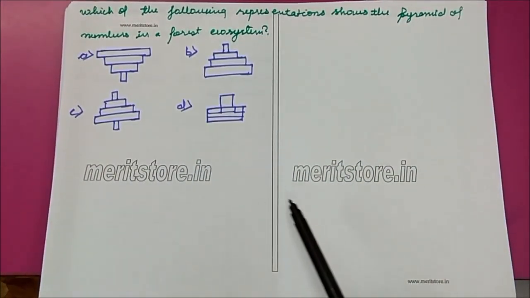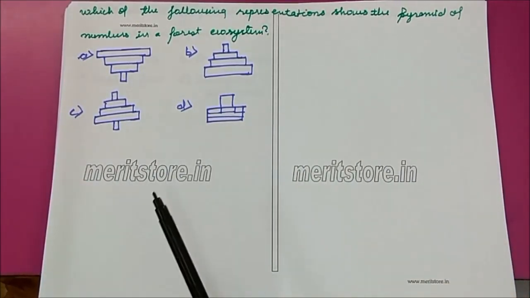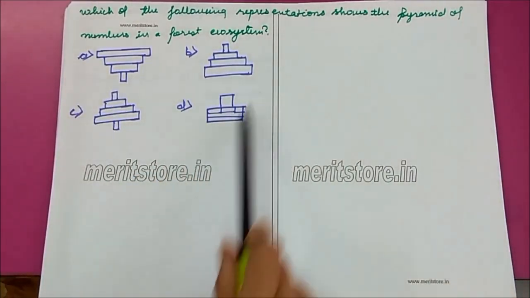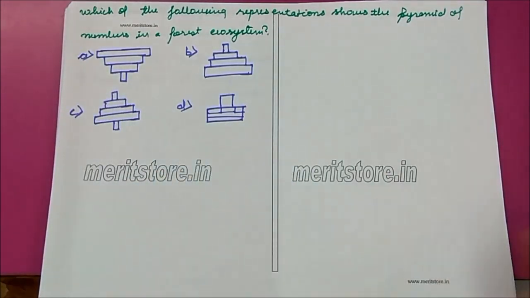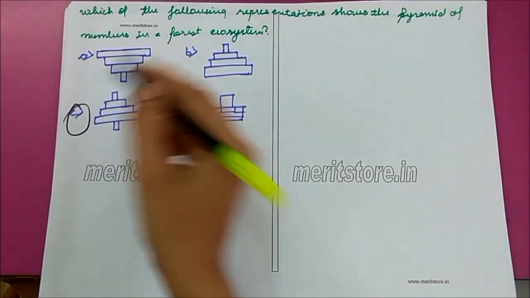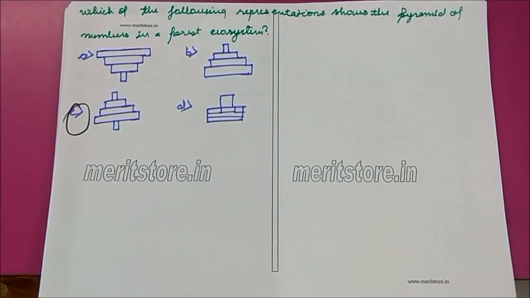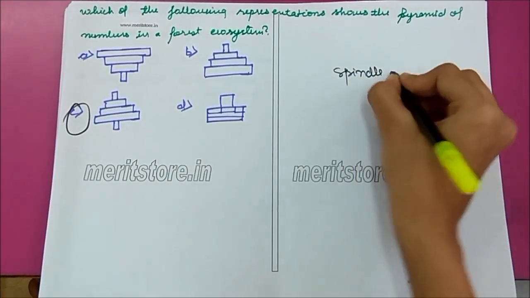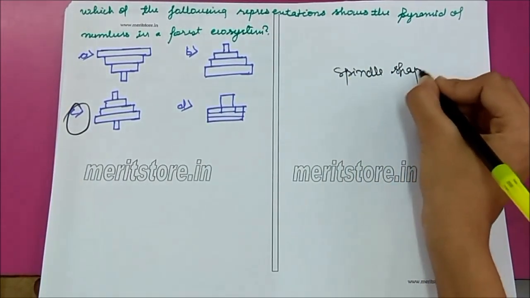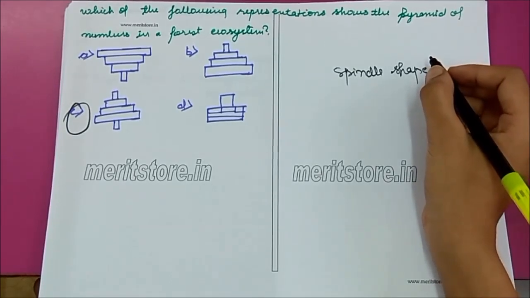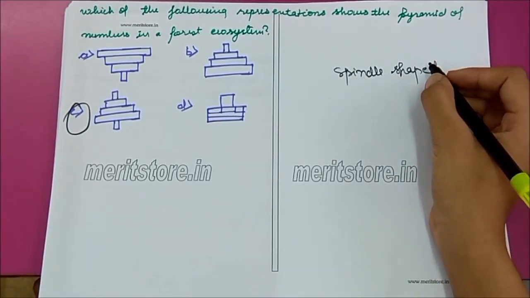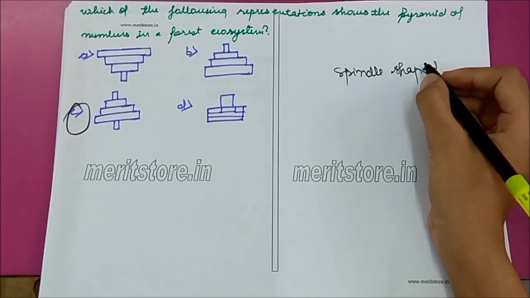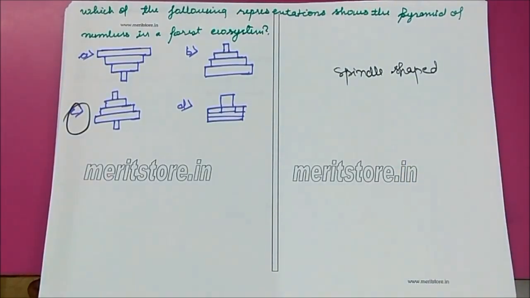Which of the following representation shows the pyramid of numbers in a forest ecosystem? You can see options A, B, C and D. The correct option is C. Pyramid of number in a forest ecosystem is spindle shaped. In a forest ecosystem, number of producers is less, but supports a greater number of herbivores, which in turn supports a fewer number of carnivores. This results in a spindle-shaped structure of pyramid of numbers.